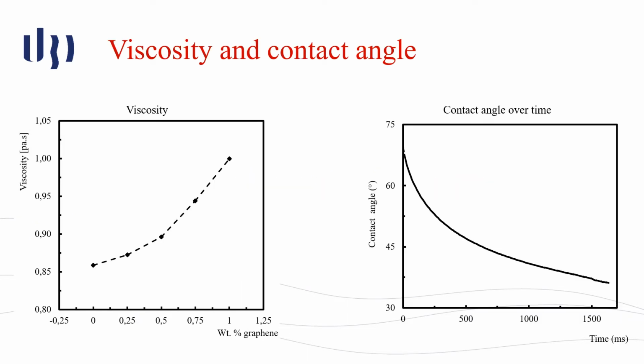Observing the viscosity and contact angle results, we can see that the addition of graphene increases the viscosity of the resin, with 0.5% showing an increase of 4.2%. Looking at the contact angle results, we can see that initially the angle of the drop is above 60 degrees, but over time this decreases, showing that the resin has a good ability to wet the graphene.